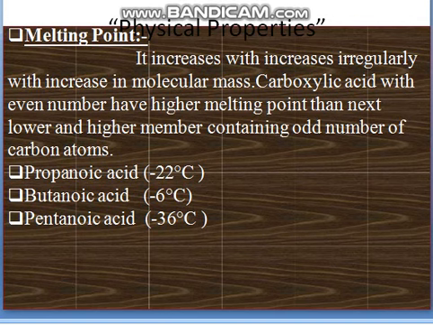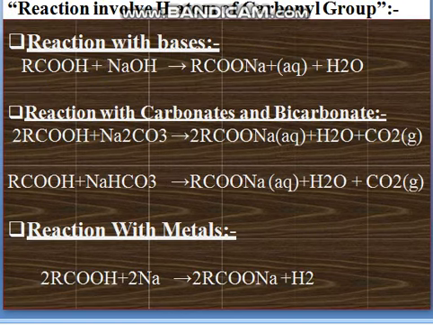Next are the chemical properties, meaning we will study three chemical properties. First is reaction involving the hydrogen atom of the carboxyl group. It reacts with the base, it reacts with the carbonate and bicarbonate, it reacts with the metal. The reaction is given here, you can see. Reaction involving the hydrogen atom of the carboxylic group: reaction with base, reaction with carbonate and bicarbonate, reaction with metals.